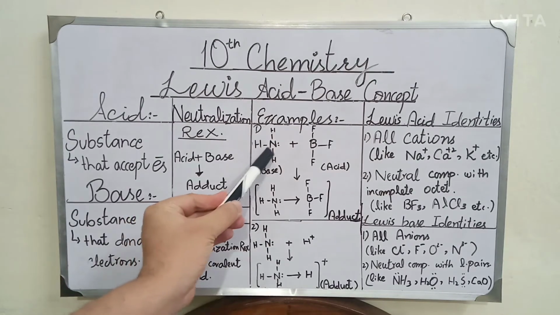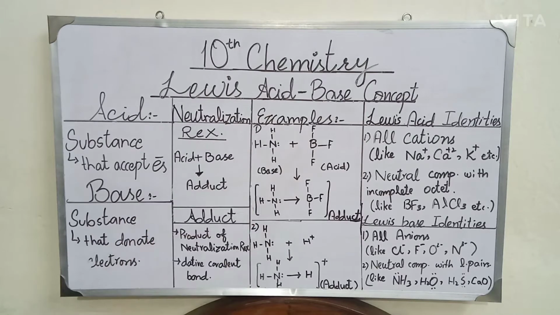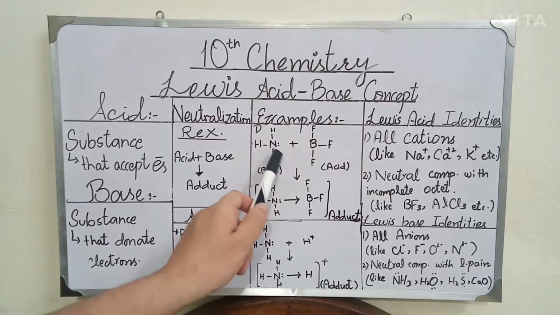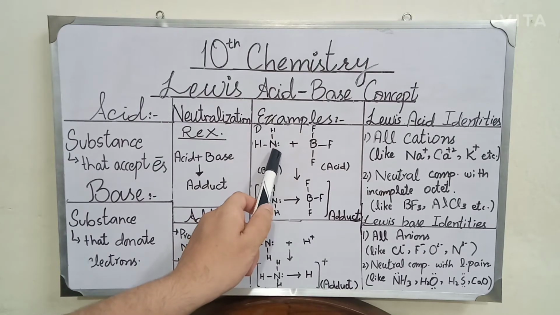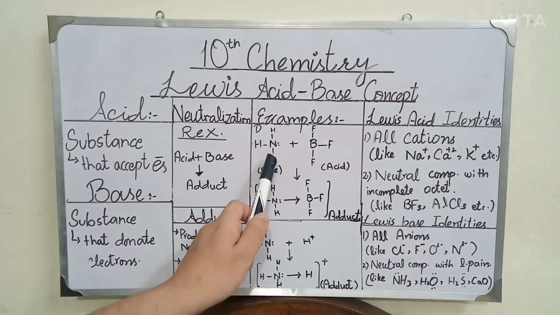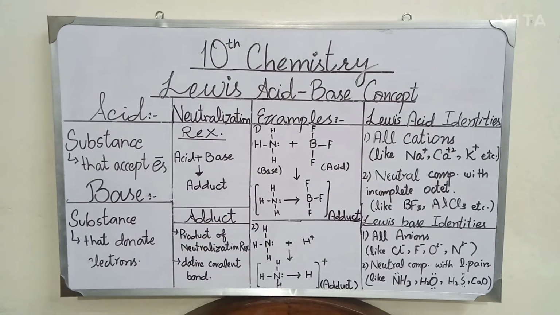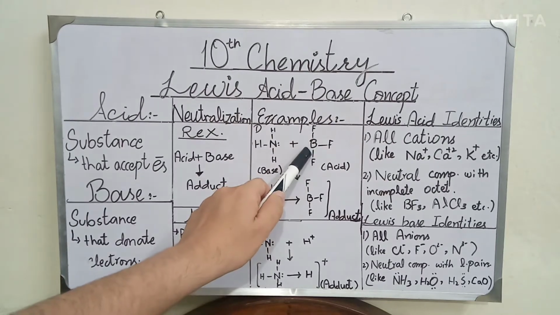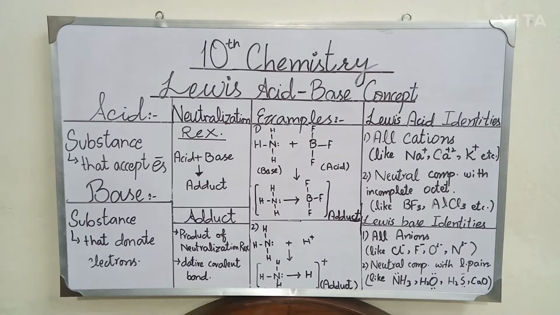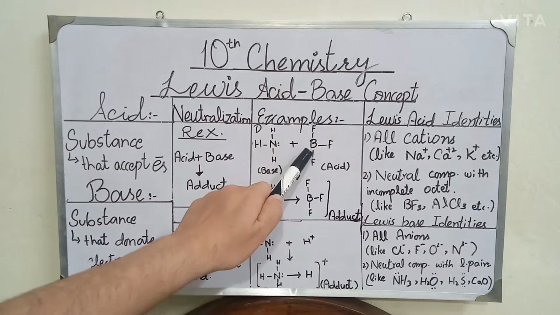In NH3, the nitrogen has one lone pair. It means it has an extra electron pair. The nitrogen of the ammonia easily donates the electron pair to the BF3 molecule, because in the BF3 molecule the boron is the central atom and it has an incomplete octet.